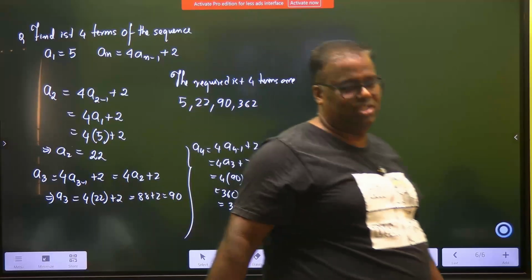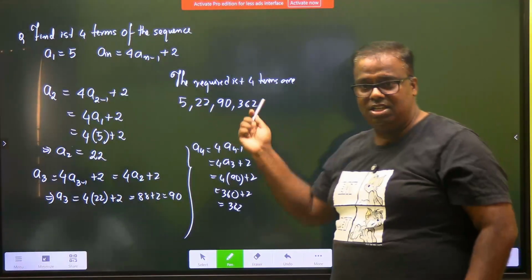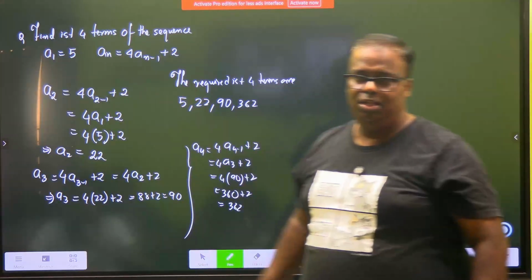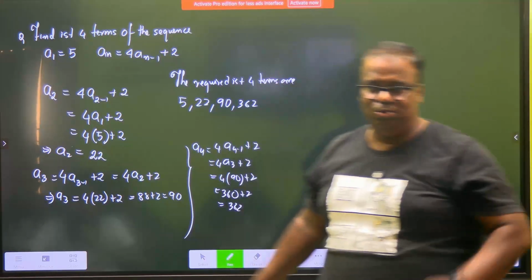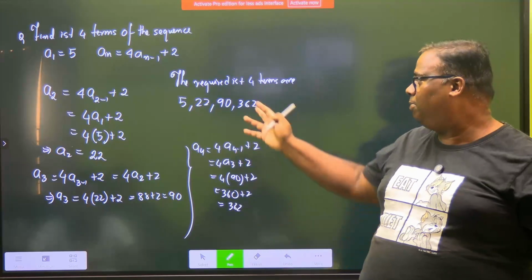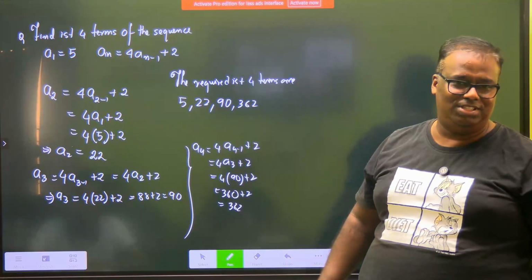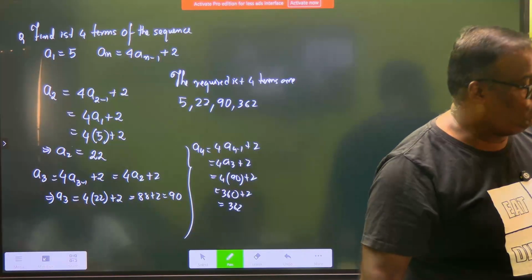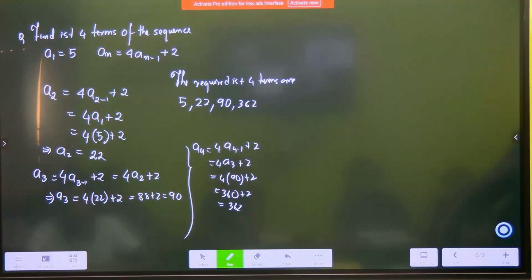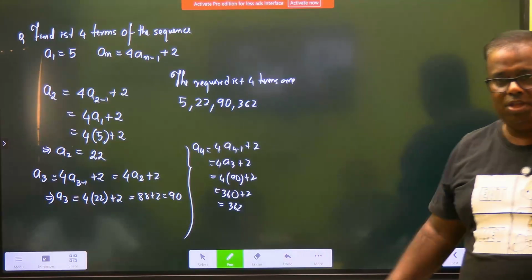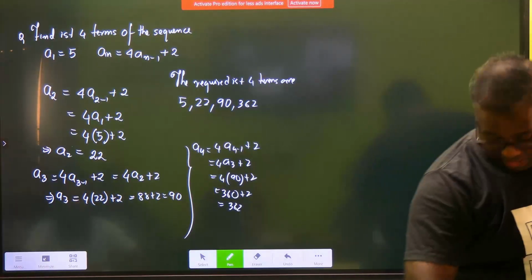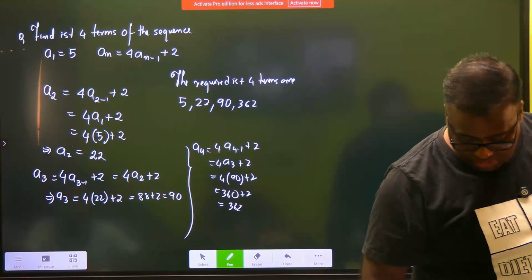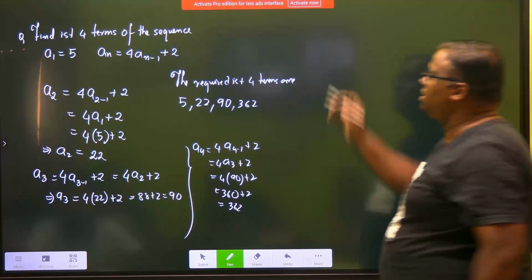Now think in reverse. Are these numbers in a sequence? Yes. Why? Because there is some general formula. But if this general formula was hidden from you, your whole life you could not find out what the sequence of this is. Can you decode the sequence? So that question is never asked. People ask you questions in which they will ask you to populate. Is this understood by you or not? Tell me, all of you. Can you now populate one more? Okay, take down. Get me the first 6 terms of a sequence.